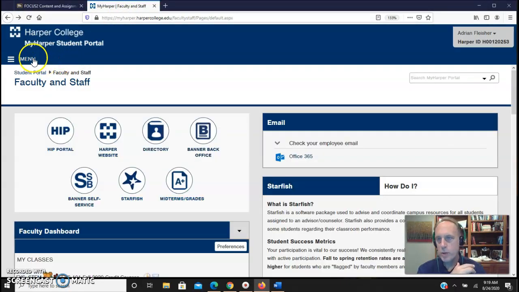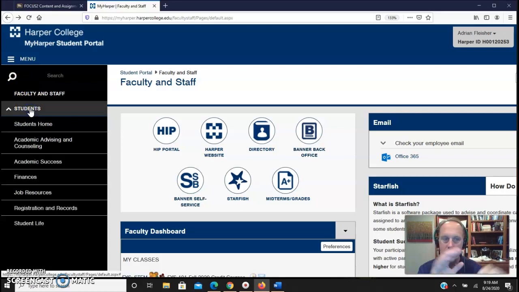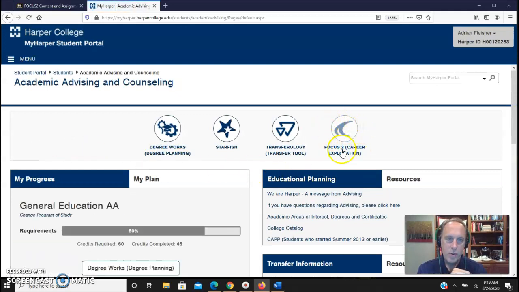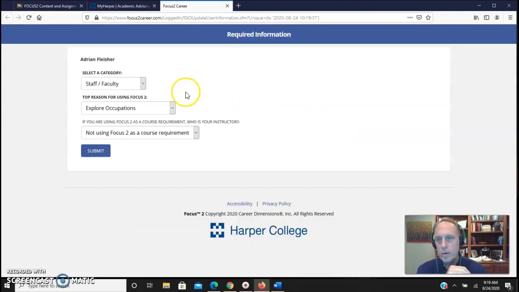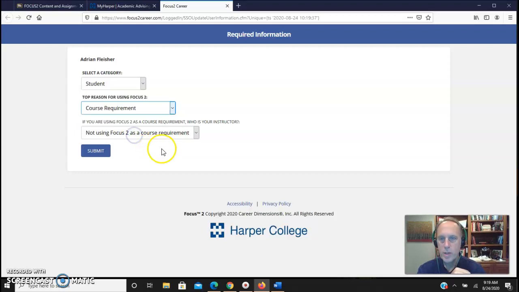You go into your portal, and this is the instructor view for faculty and staff. If we drop this down, I'm going to go into what's going to be your view. Academic advising and counseling. We drop into here. This is your FOCUS2. This is what you're looking for, right? And we have you hop into this and go through the process of doing the drop downs. You're a student, you're exploring occupations, but it's actually a course requirement.